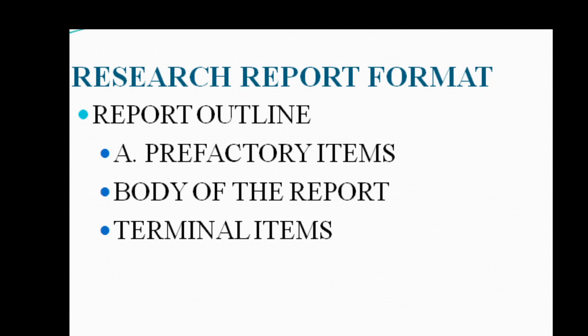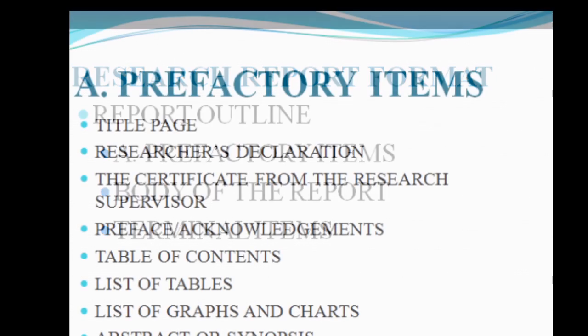So, an outline of a research report is like the first part being prefatory items, in the second part the body of the report, and the last part is the terminal items.